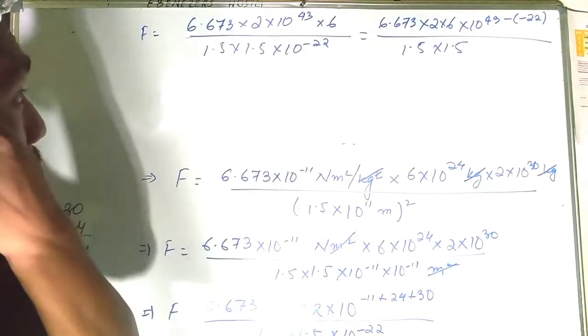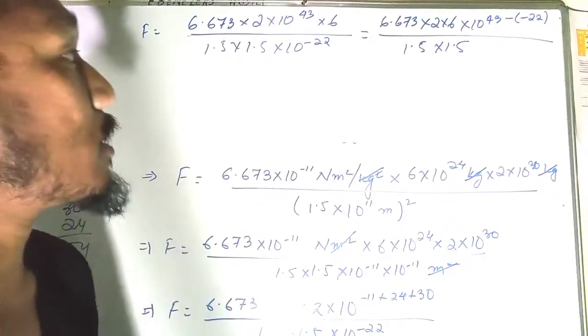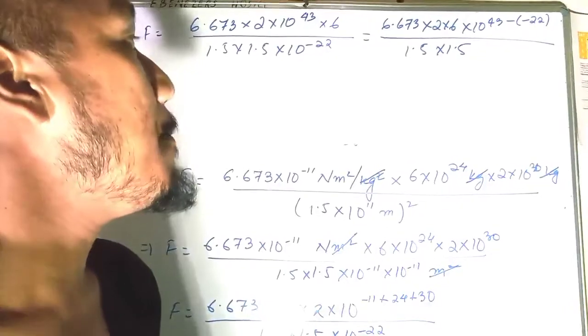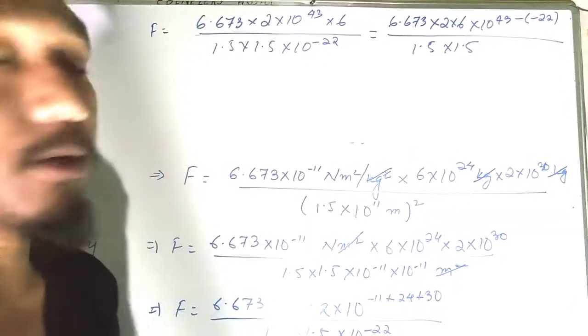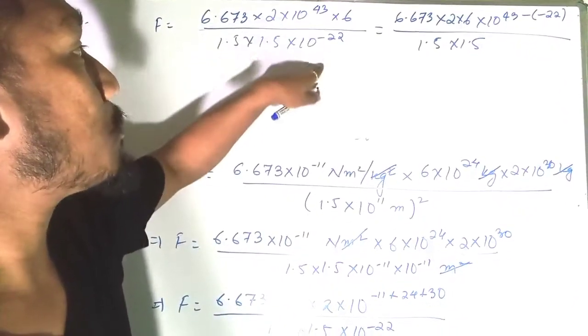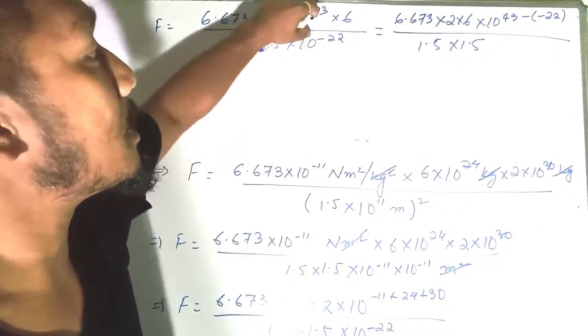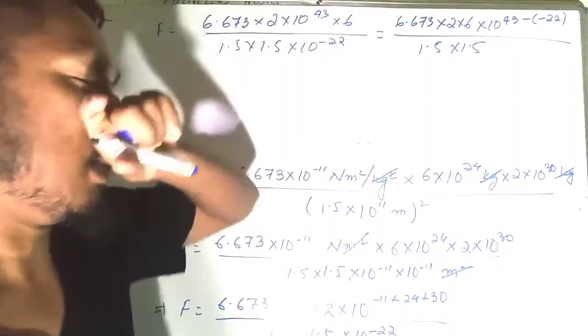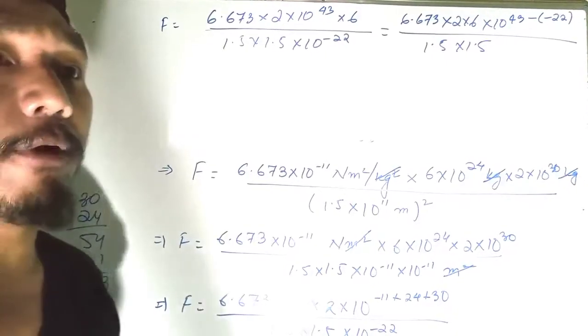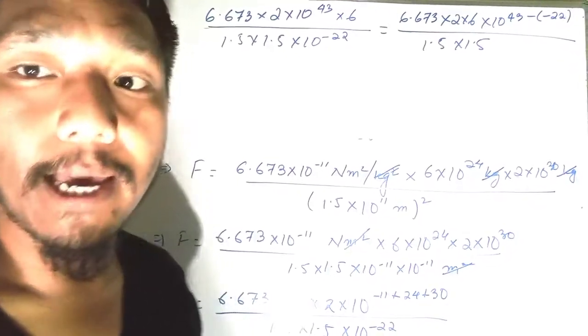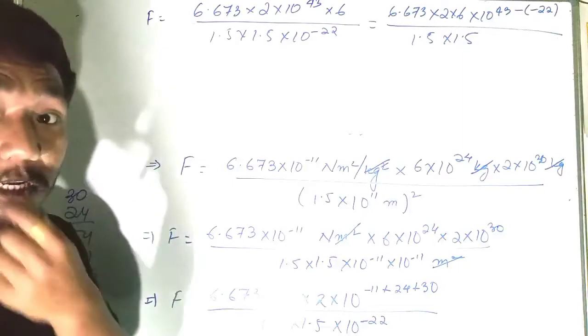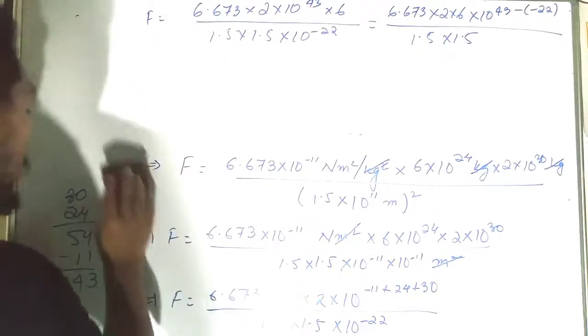Here the base is the same but the powers are different, and they are in a division, so the powers get subtracted, by using a to the power m divided by a to the power n. That is the law of exponents.